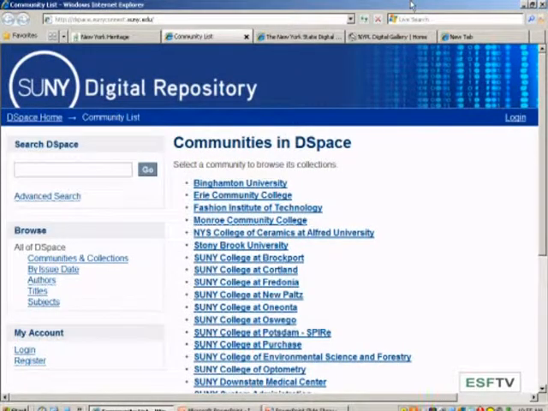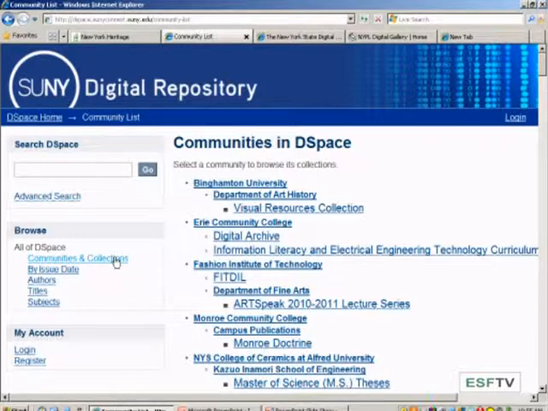Let's take a look at the SUNY DSpace website, and it's dspace.sunyconnect.suny.edu. So here at the SUNY DSpace website, they have a variety of ways you can search their collections. You can put in keywords, you can do advanced searches, and you can browse by communities, collections, issue date, authors, titles, and subjects. This list is all of the SUNYs, and then if I go to communities and collections, you'll see a breakout of all the collections available.